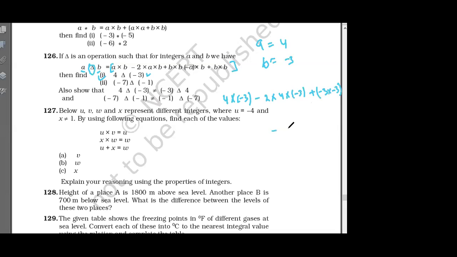Then minus A into B, minus into, sorry, this is multiplied only. So into minus of A, minus of 4, which is minus minus 4, into minus 3. Plus minus 3 into minus 3. Now, can you not solve it? You just solve it and tell me what is the answer. Got it, everyone?